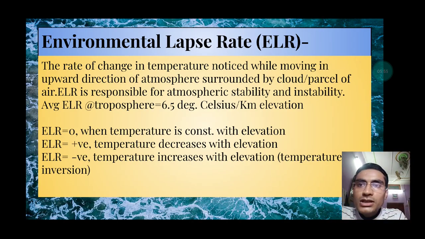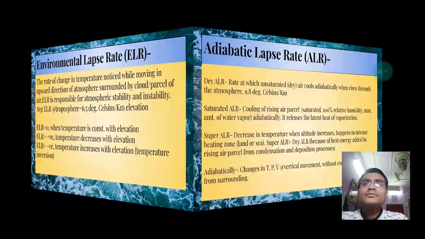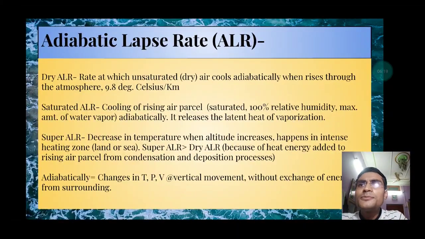The ELR becomes negative when temperature increases with elevation. This phenomenon is very crucial in atmospheric instability, and it is also known as temperature inversion. That means that elevation is increasing but temperature is also increasing, so it leads to negative value of ELR, environmental lapse rate. Then we have adiabatic lapse rate.